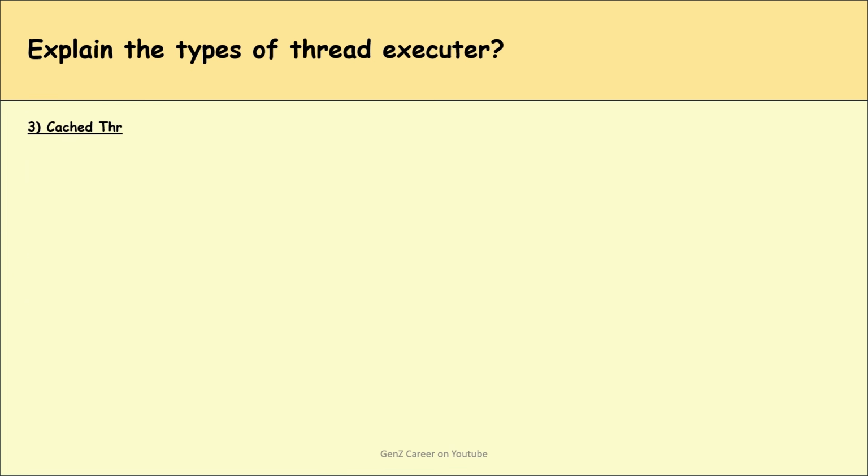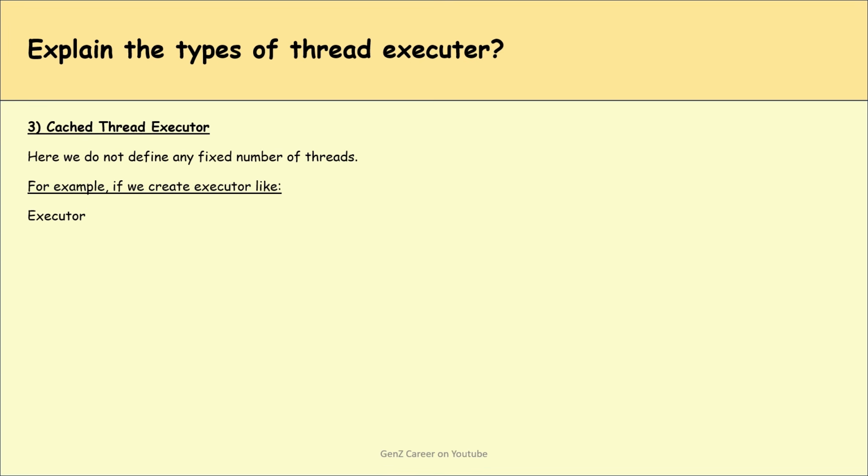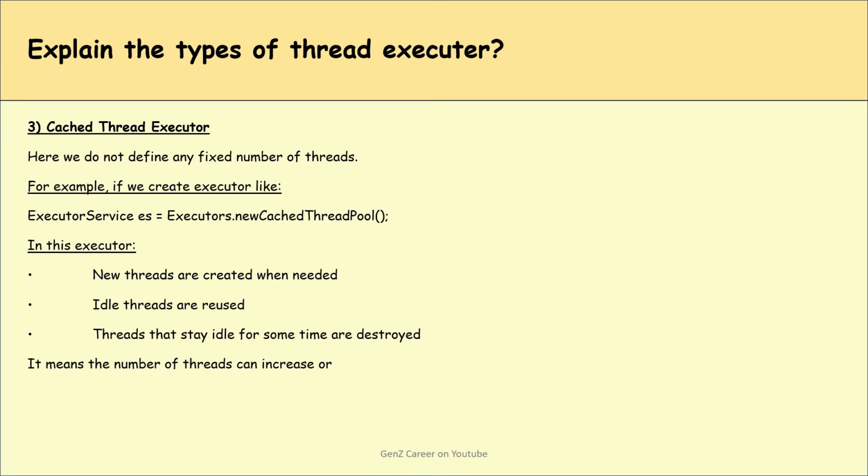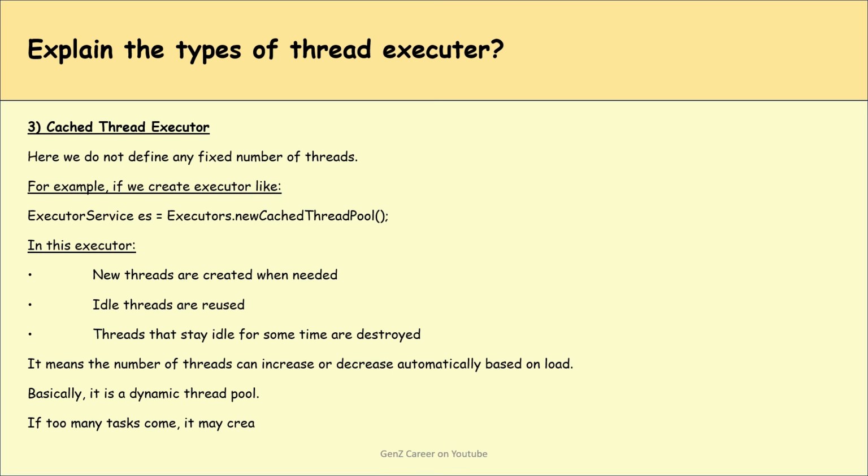Third is cached thread executor. Here we do not define any fixed number of threads. For example, if we create an executor like es = Executors.newCachedThreadPool, in this executor, new threads are created when needed. Idle threads are reused. Threads that stay idle for some time are destroyed. It means that the number of threads can increase or decrease automatically based on the load because it is a dynamic thread pool. If too many tasks come, it may create too many threads, which can cause performance or memory issues as well.